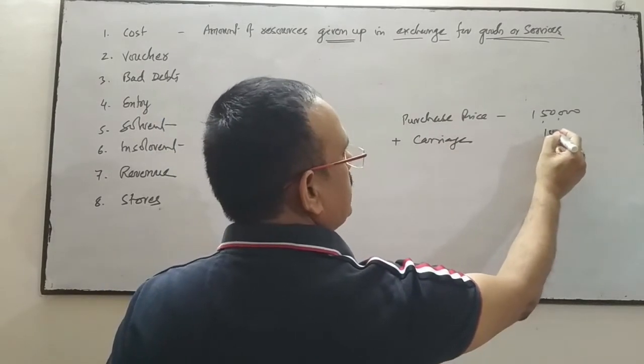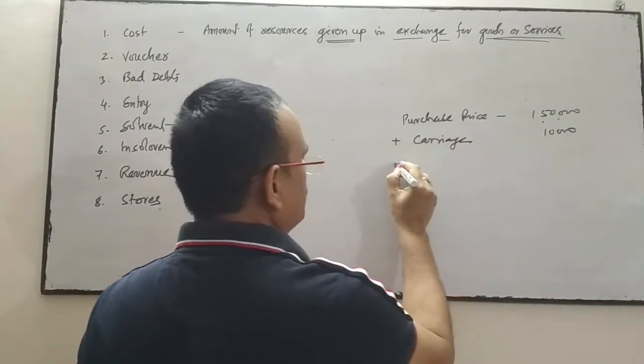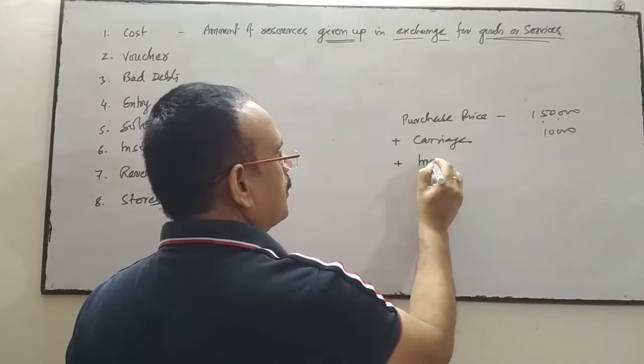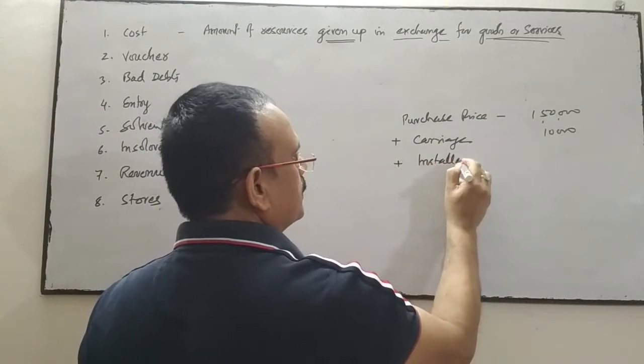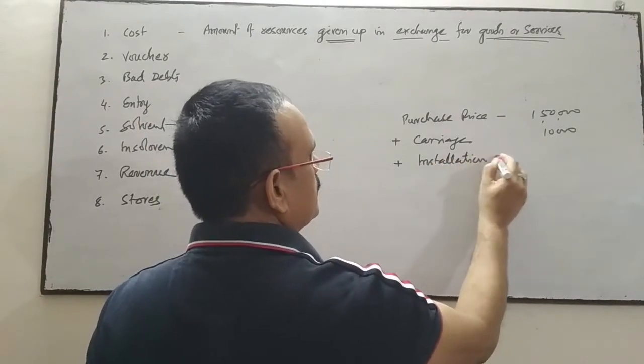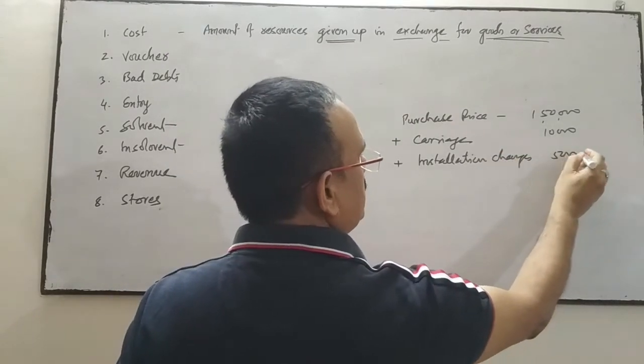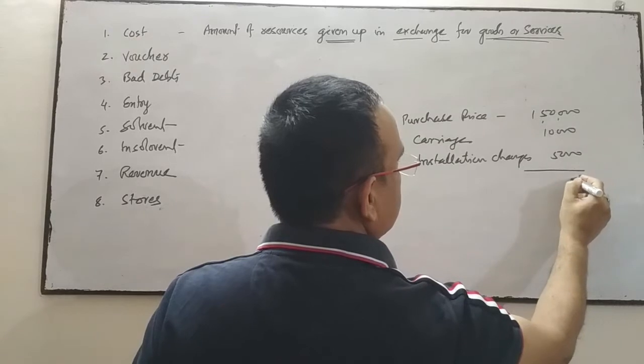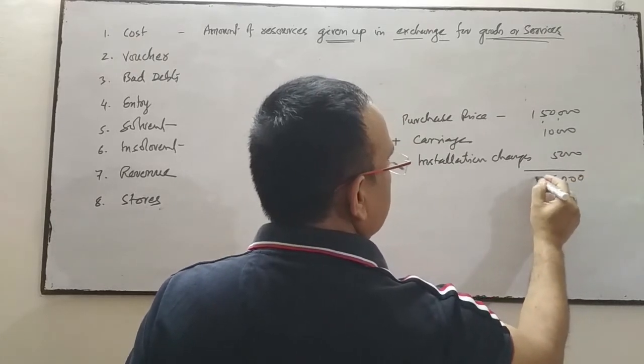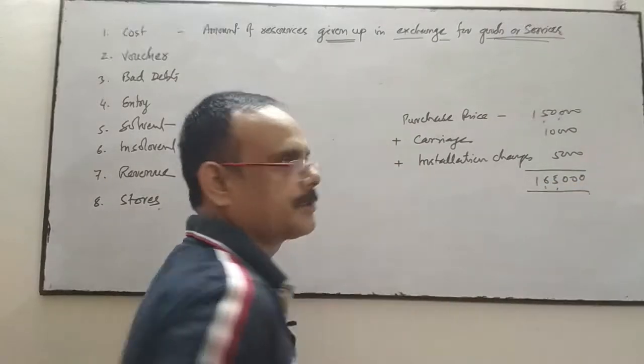Suppose carriage is 10,000, plus we'll add installation charges, and installation charges is 5,000. Now the cost of machine is 1,65,000 is the cost.